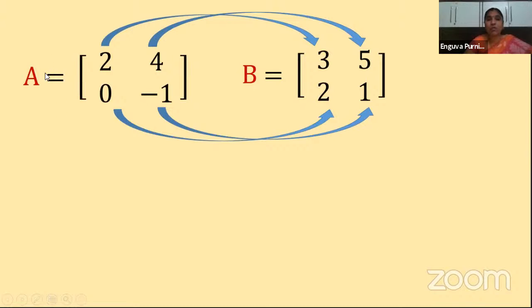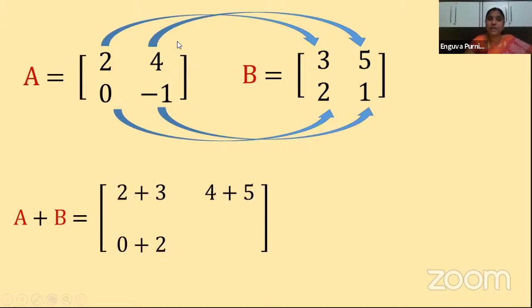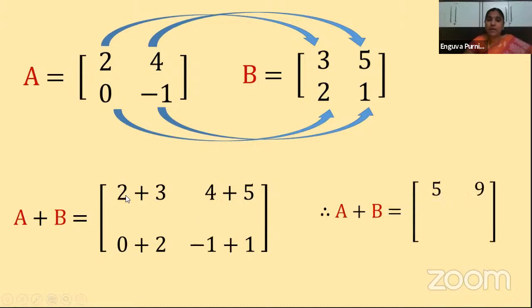Now what are we adding? We are adding the corresponding elements in the two matrices A and B, so that the resultant matrix is denoted by A plus B, isn't it? So when you add these two matrices, I am writing A plus B is equal to the corresponding elements 2 plus 3, 4 plus 5, 0 plus 2, minus 1 plus 1. Is it clear, children? Now what is the sum we get? 2 plus 3 is equal to 5, 4 plus 5 is equal to 9, 0 plus 2 is equal to 2, minus 1 plus 1 is equal to 0. So like this, we add the matrices.